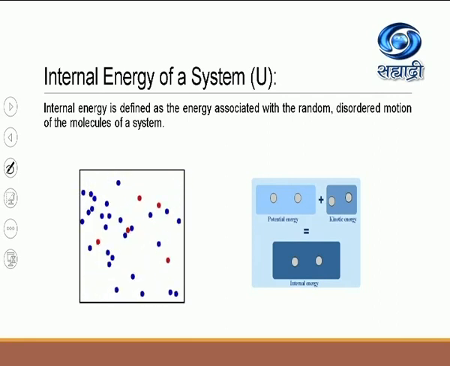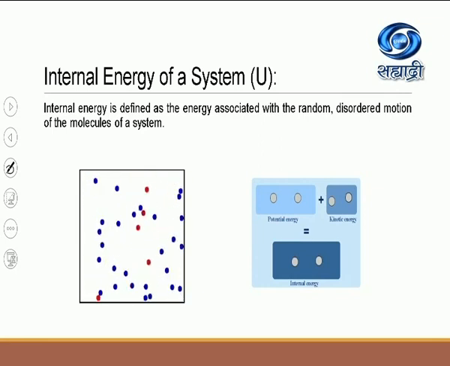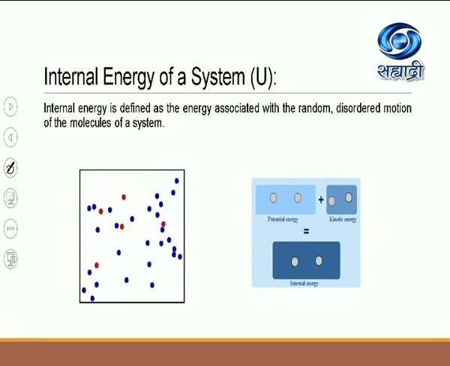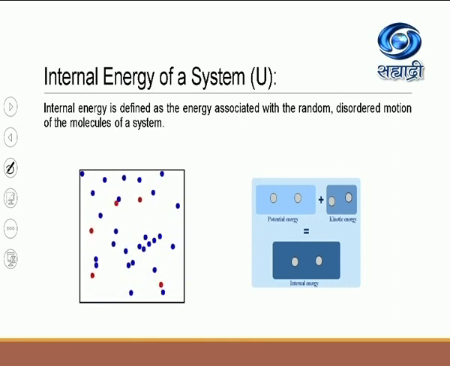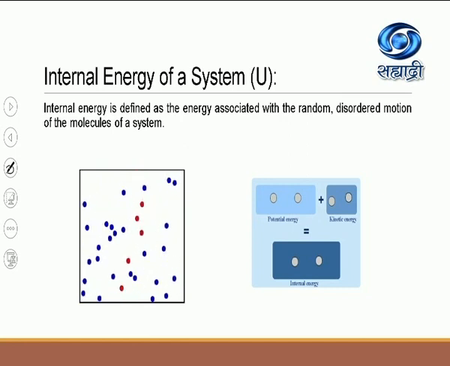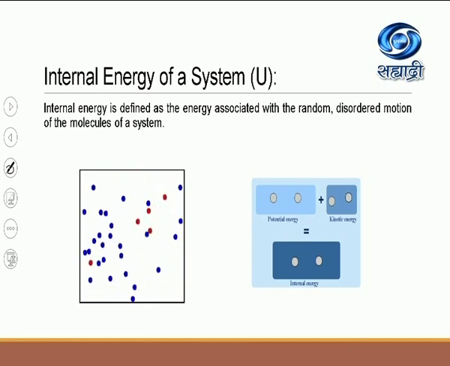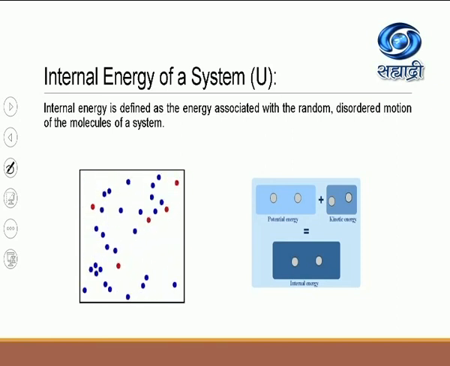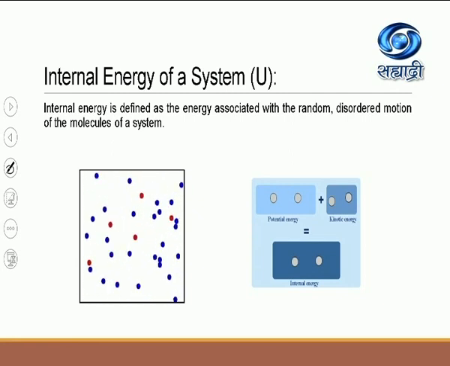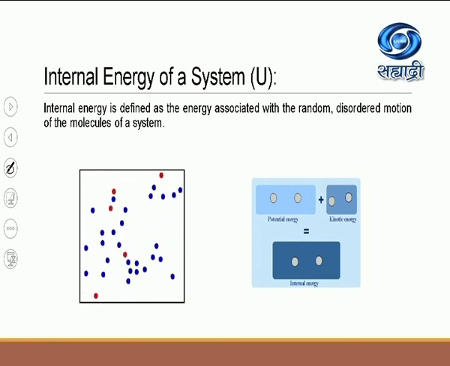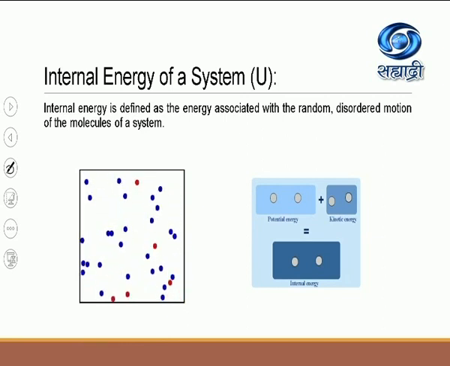Now imagine what we mean by system. You may imagine a glass filled with water, kept on the table, as our system. In this case, as the glass is not moving, the kinetic energy of the glass, that is the system, is equal to 0. Also the potential energy of the system is zero.